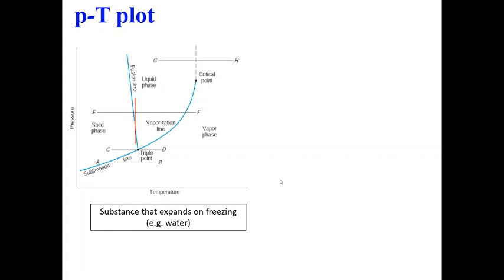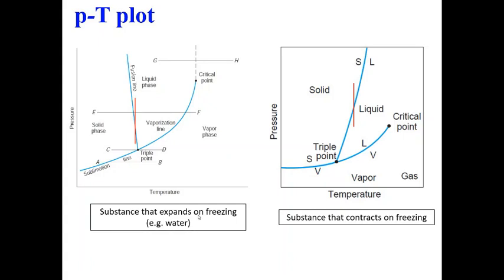Okay, one more plot of interest is the PT plot. We draw pressure on the y-axis and temperature on the x-axis. Again we have two plots, one for substances that expand on freezing like water, and one for substances that contract on freezing. Here you can see a very distinguishing feature: the slope of this curve is negative.